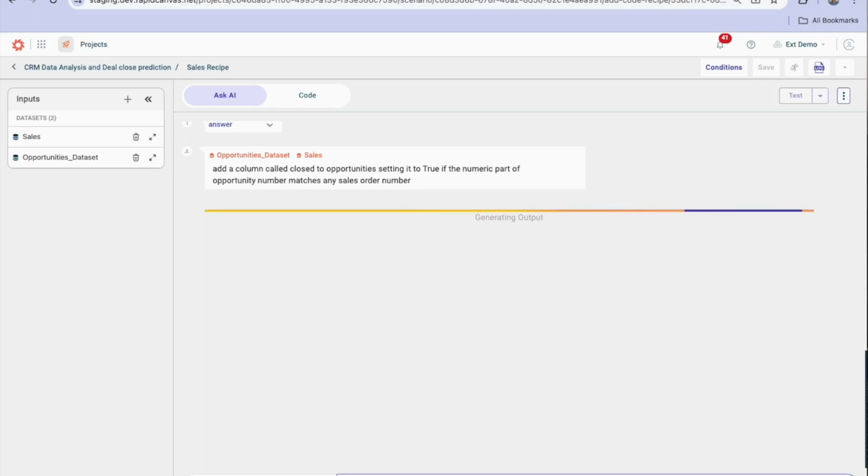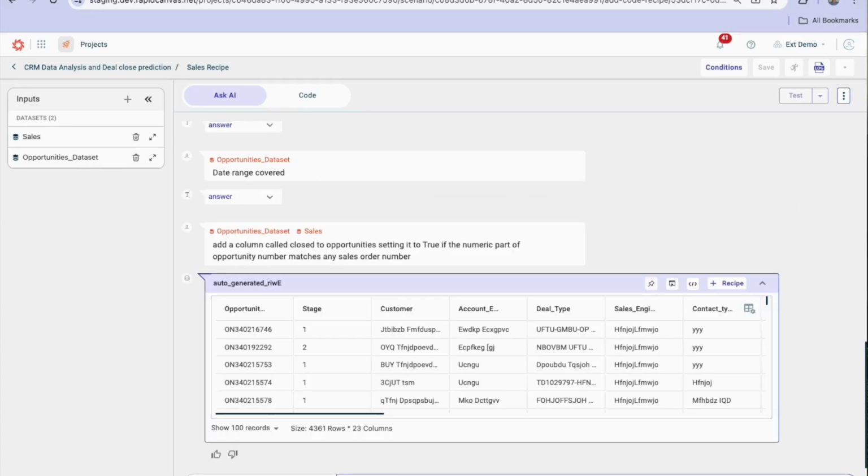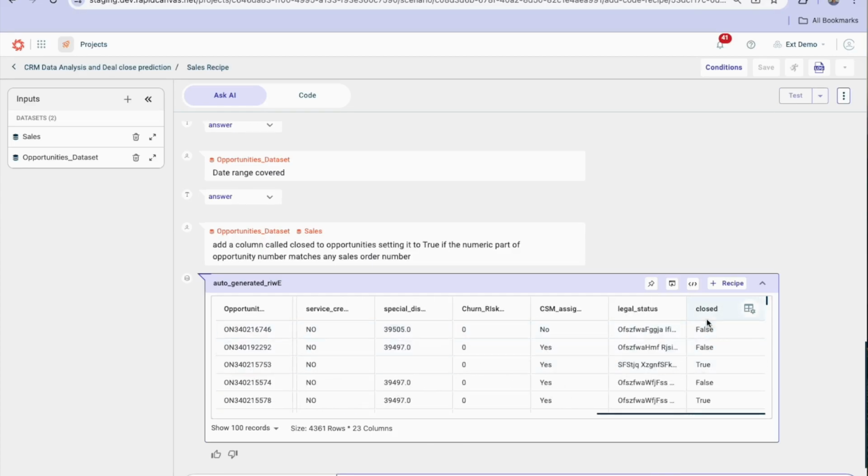Again, the code is run locally on the data, a new data set is created in the pipeline. I can save it to the canvas, and I can put new data through that pipeline, train on larger data sets, train on newer data sets. So if I scroll right, you'll see I've got true and false. Okay, so I'll save that and I'll start building a model.